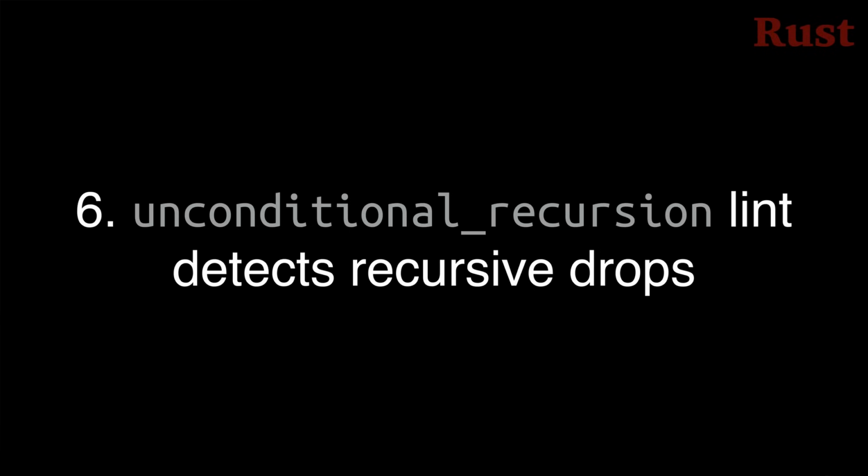A recursive drop is when you trigger a drop of a value of a given type from within the drop handler for that very type, which is bad because then dropping one item of that type triggers an infinite recursion of drops. This can only happen in the first place if you're manually implementing the drop trait for your type. If you are doing that, this lint may help you out.